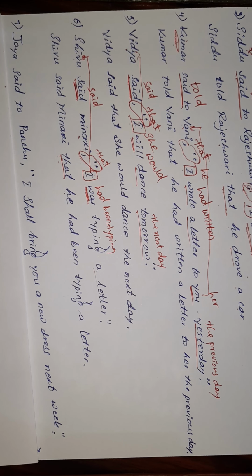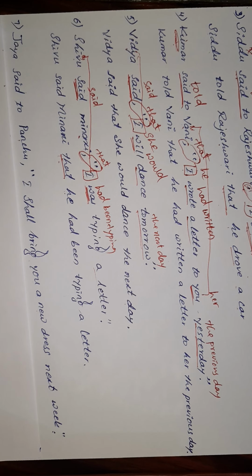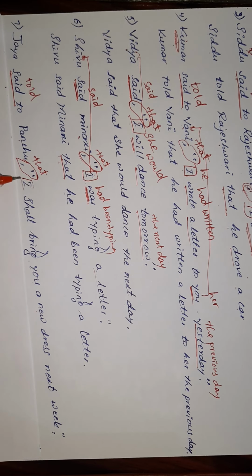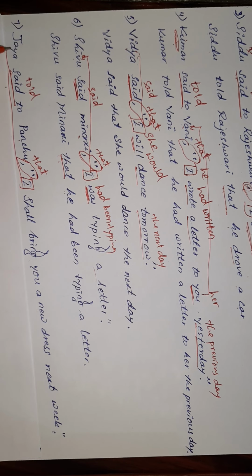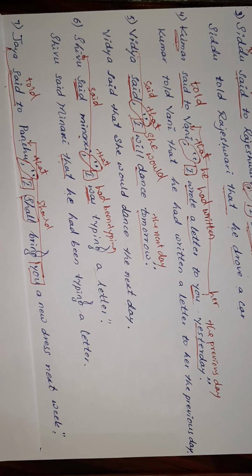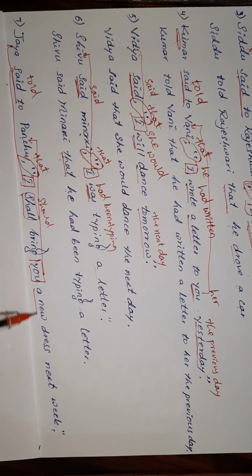Let us see the last example. Jaya said to Panchu, "I shall bring you a new dress the next week." The first step is identifying the verb, said to, which becomes told. Remove the comma and inverted commas and use the conjunction that. I changes according to the subject of the reporting verb. Shall changes into should, bring remains bring. You changes according to the object of the reporting verb, and a new dress remains a new dress.